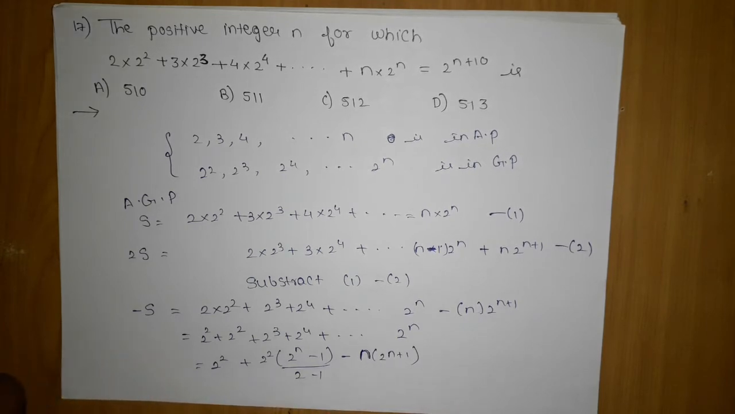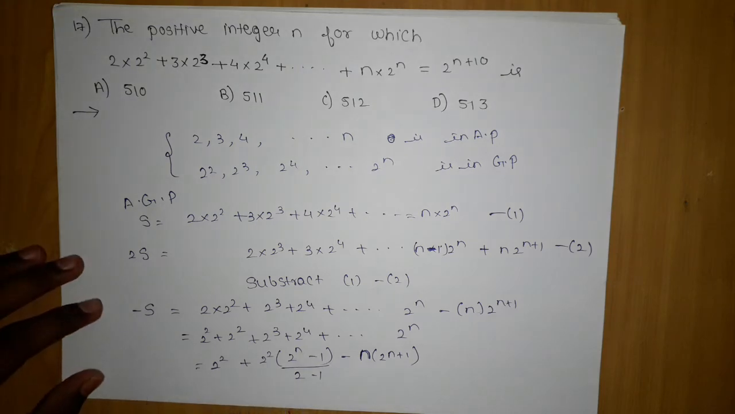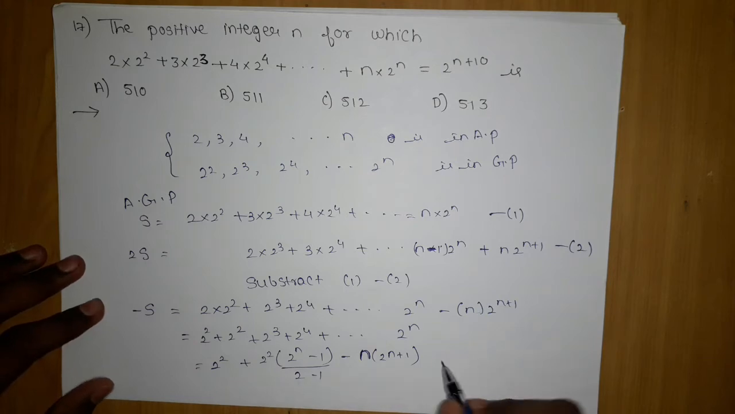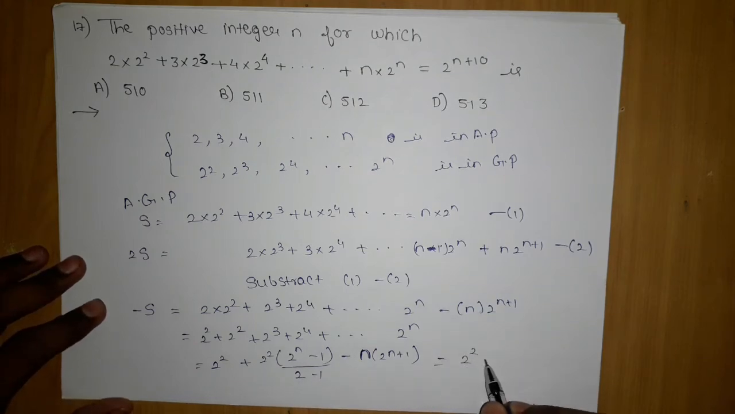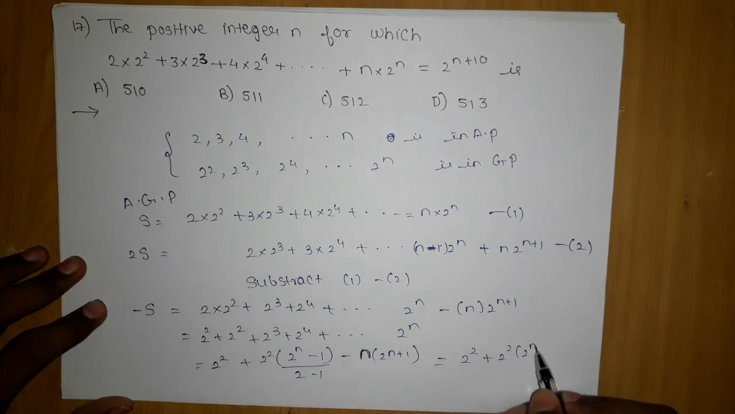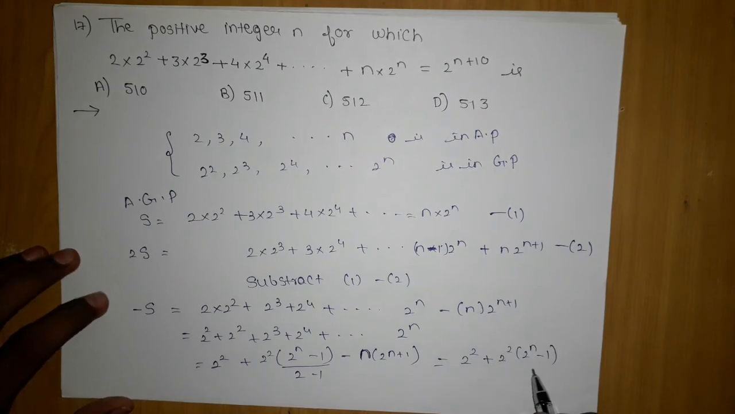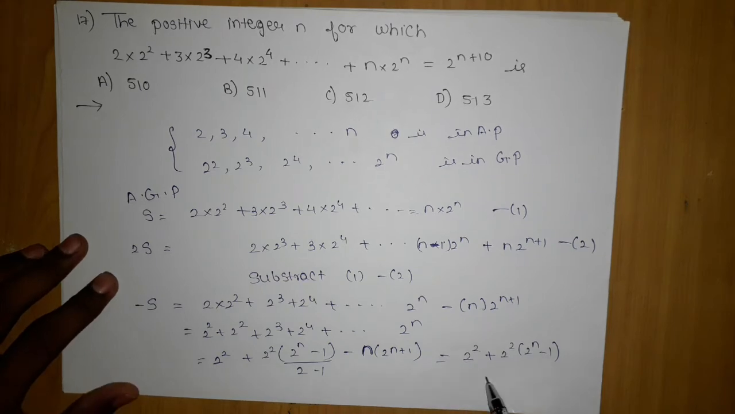This is the ratio. And here what we are going to get is 2 power 2 plus 2 power 2 into 2 power n minus 1, so minus n into 2 power n plus 1.